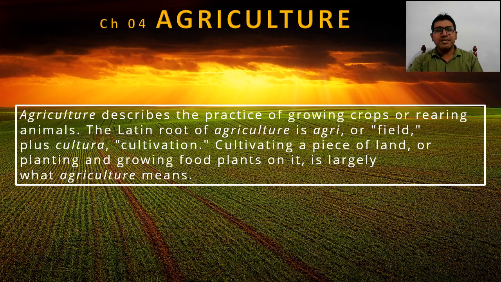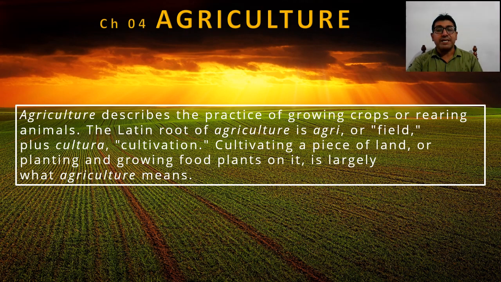As you can see here, agriculture describes the practice of growing crops or rearing animals. The Latin root of agriculture is agri, that is the field, plus cultura, that is cultivation.